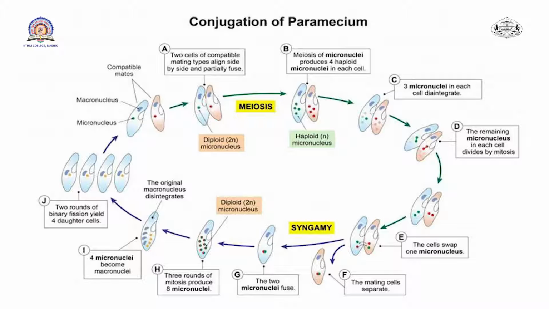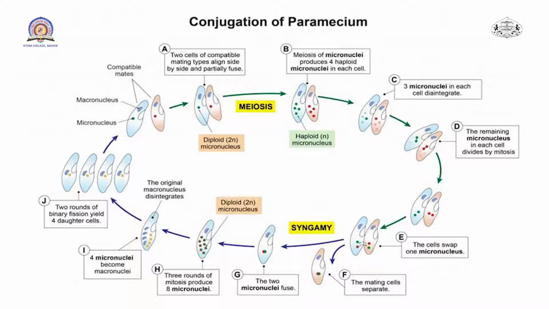So there is an unequal division of the cell, and it is called a sexual mode of reproduction. Why is it called a sexual mode of reproduction? There are 3 reasons. First, union of 2 different organisms, meaning the same species of paramecia. Second, exchange and mixing of nuclear material, that is syngamy. And third, a single paramecium produces 4 new paramecia. So here the complete conjugation process is completed, taking 10 steps.